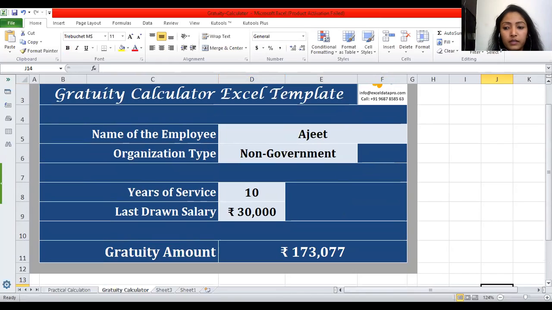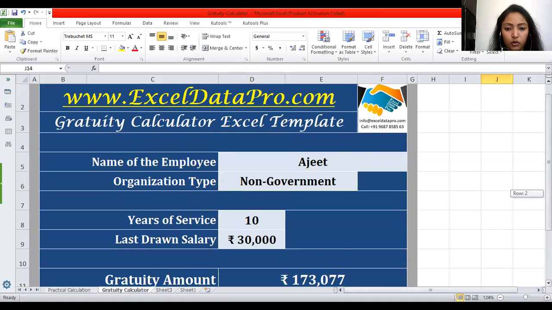Because every year it's not like a salary that every month an employee would be getting the gratuity amount. Once an employee leaves, there are certain cases only, when an employee leaves, then only that gratuity amount is paid. So they don't need to maintain a big sheet like a salary sheet. For an individual employee, they maintain the sheet and calculate it accordingly. They get a printout and provide it to the employee as well.